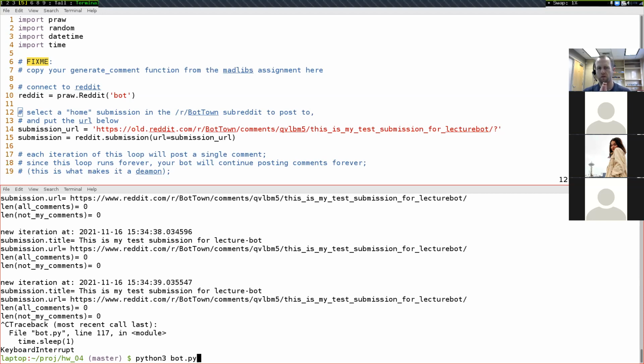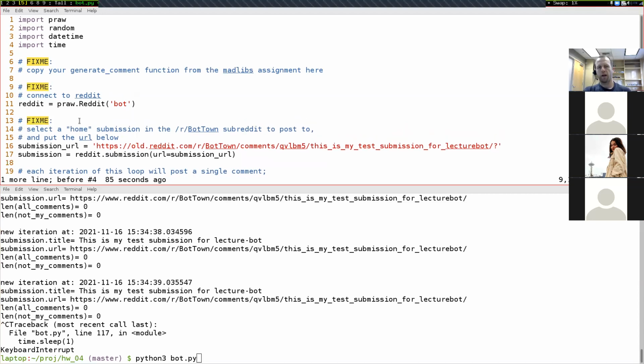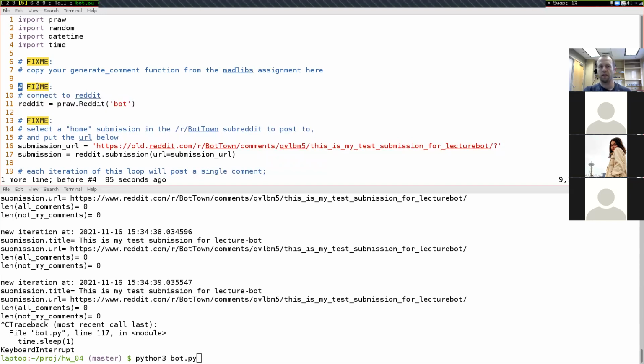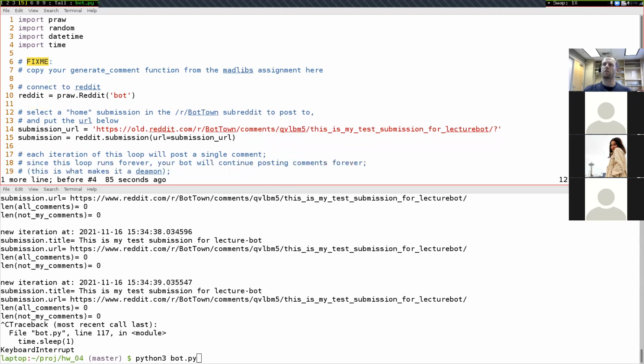Just quickly, what were the two lines you deleted again? I think I just missed it when you did it fast. Sure. What I had previously, there were these fix me annotations in the code in order to highlight that you're supposed to fix something about this. And since I've gone through and I've now fixed these things right here, I just deleted these lines that said fix me so that I know I'm done with this, that I don't need to come back and keep thinking about it. So it's not something that you're required to do. It's just comments that I removed, but that'll help maybe keep things a little bit more organized.